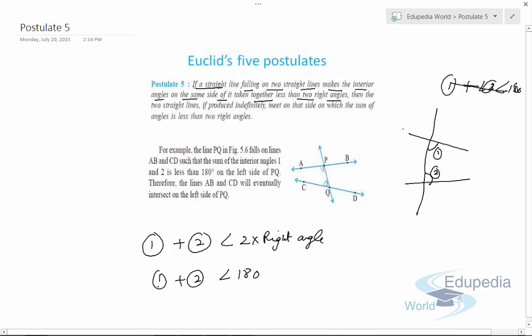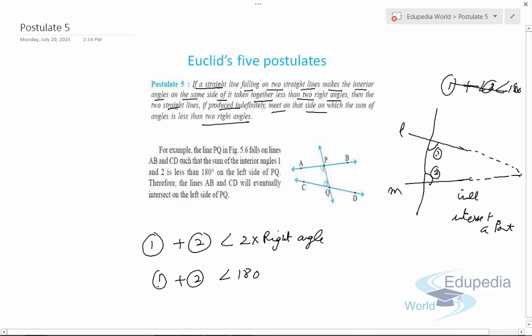the lines, we can say L and M, will intersect at a point. What he is trying to say is that the two straight lines, if produced indefinitely, meet on that side on which the sum of angles is less than two right angles. Means if the interior angles, angle 1 plus angle 2, is less than 180, then ultimately the lines P and Q, if we extend them, will meet at a common point. So that is actually a postulate.